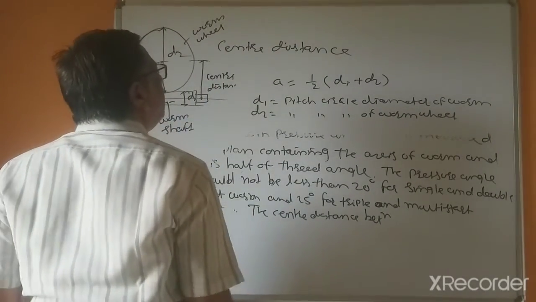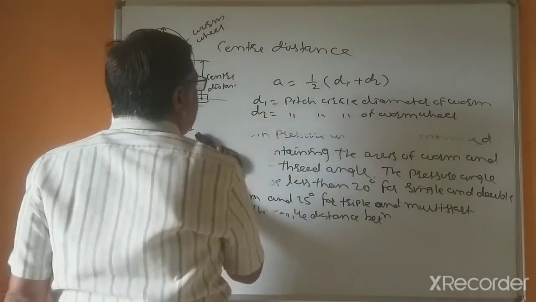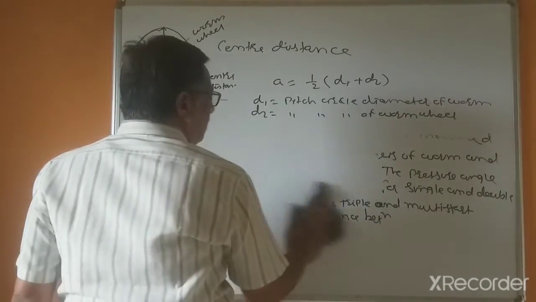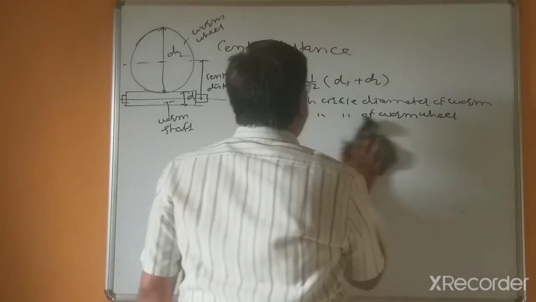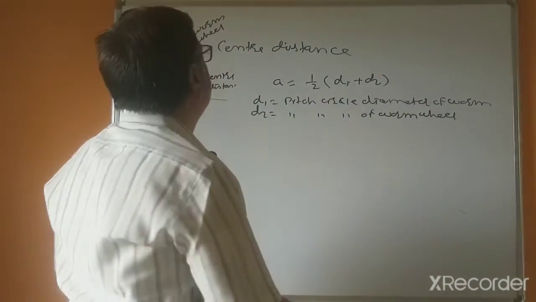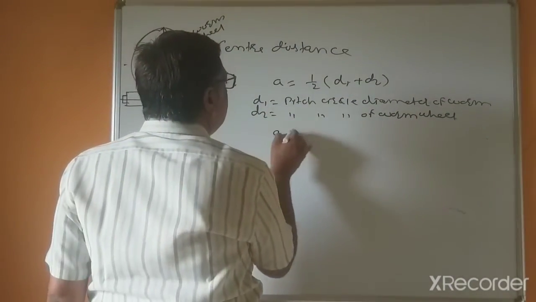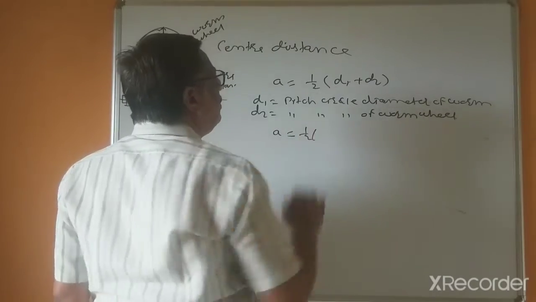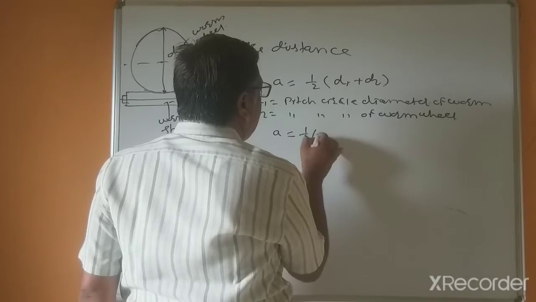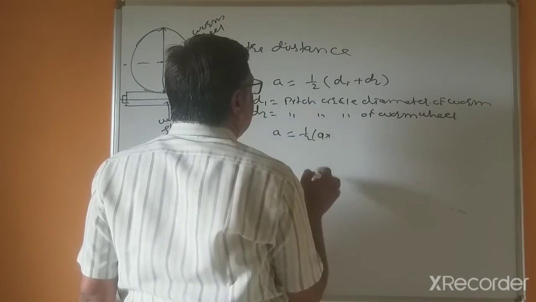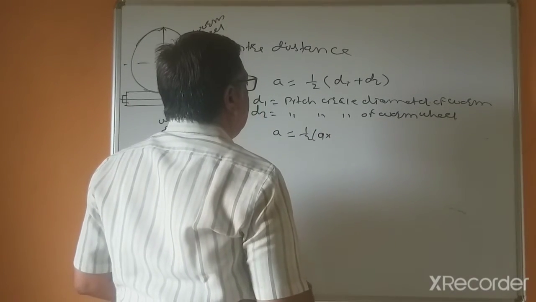The same equation we can elaborate for understanding purposes. A equals half of D1 plus D2. Now D1 is the pitch circle diameter of the worm, so that is q into m.